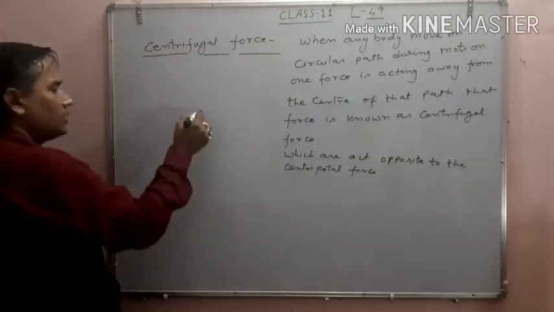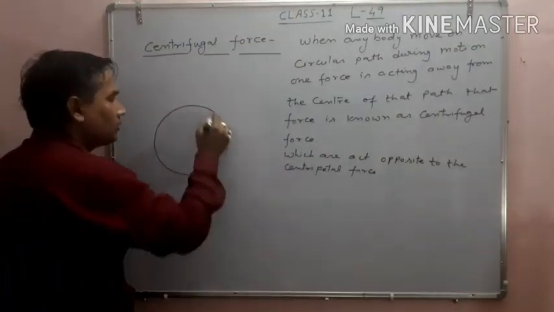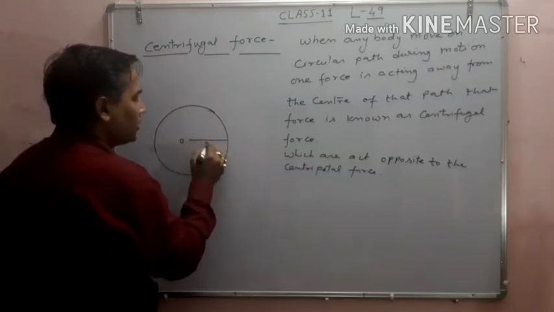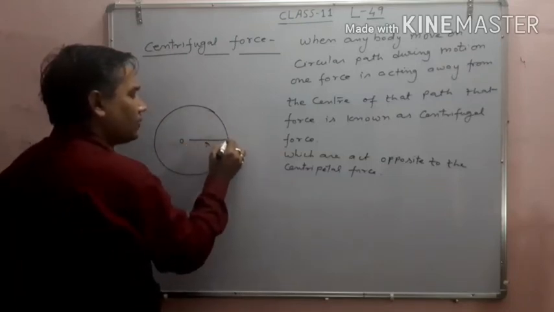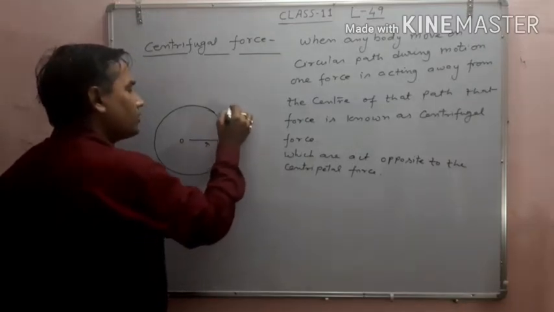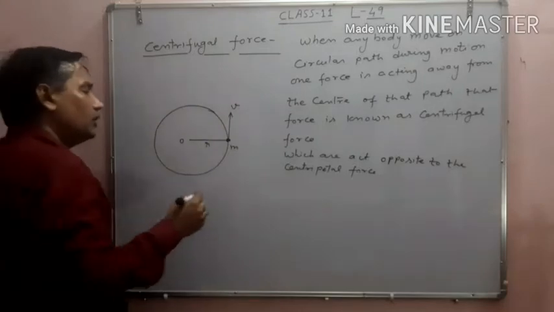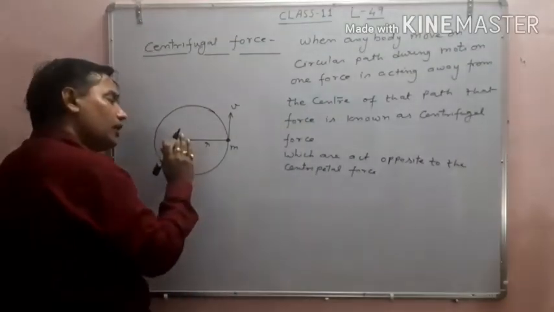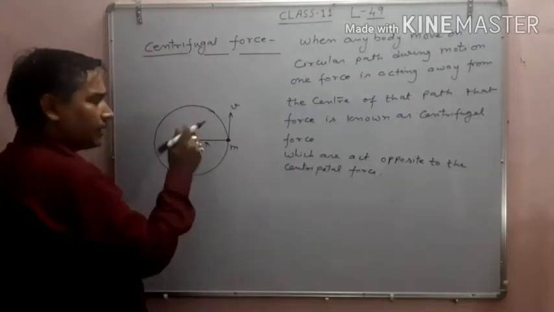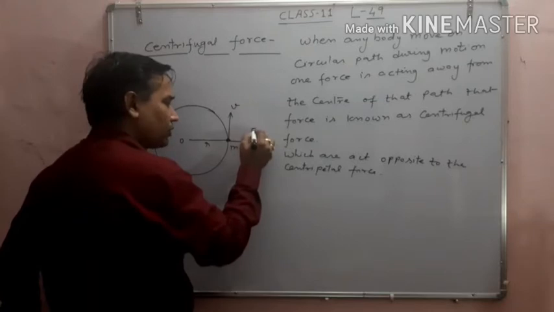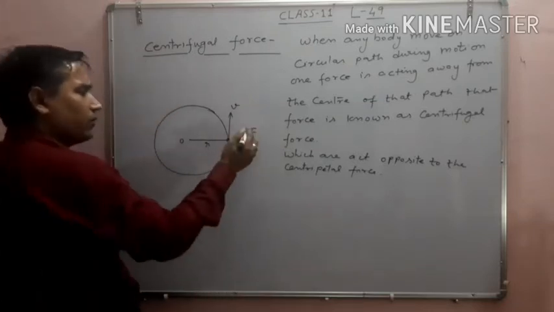So this is a very important thing. Now in this diagram you can see this is a circular path, center is O, this radius is small r, and suppose a mass of body is small m moving with velocity v on that path. So in this situation, when bodies circulate on that path, one force is acting away from the center, that is called the centrifugal force, which is F here.